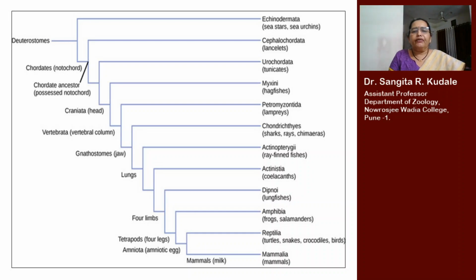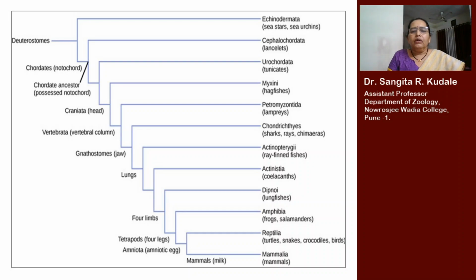Ancestral chordates are divided into two, Urochordata and Cephalochordata. Urochordata, commonly known as tunicates, and Cephalochordata, commonly known as lancelets. Craniata, in which the brain is located in the cranium, while Vertebrata have the presence of a vertebral column. These are the main features.